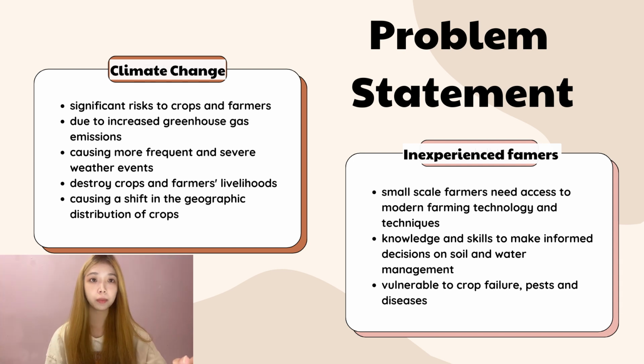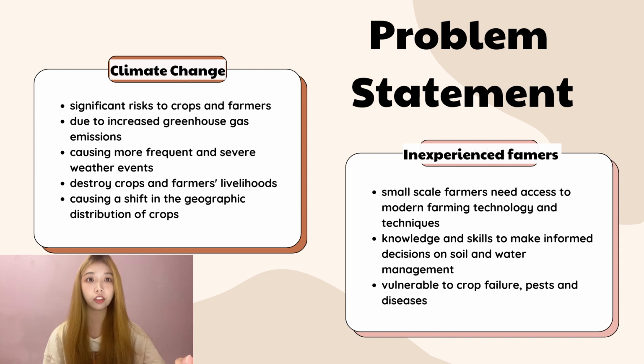The second problem statement is inexperienced farmers. Inexperienced farmers are another significant challenge facing the agriculture sector. Many small-scale farmers need access to modern farming technology and techniques, making it difficult to increase their productivity and profitability. They may also need the knowledge and skills to make informed decisions on soil and water management, pest control, and crop rotation. As a result, inexperienced farmers may need to maximize their yields or utilize their resources more efficiently.